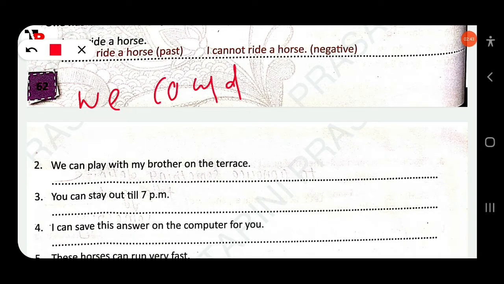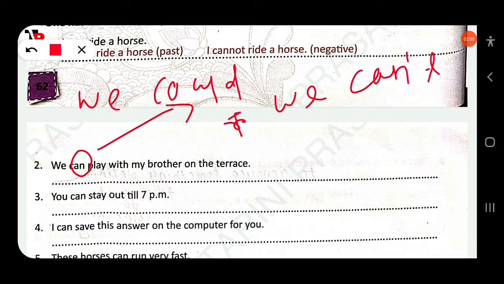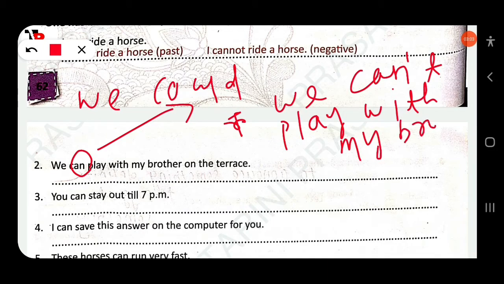You just change can into could. Then change into negative: we cannot play with my brother on the terrace.